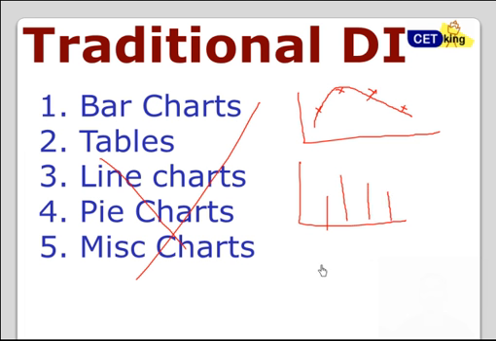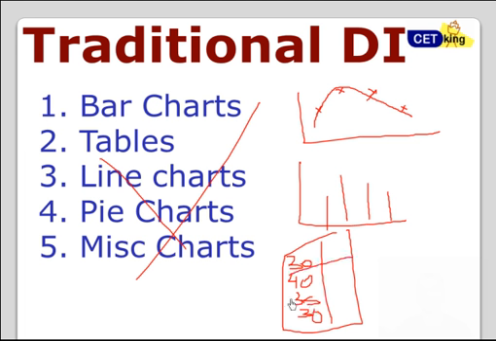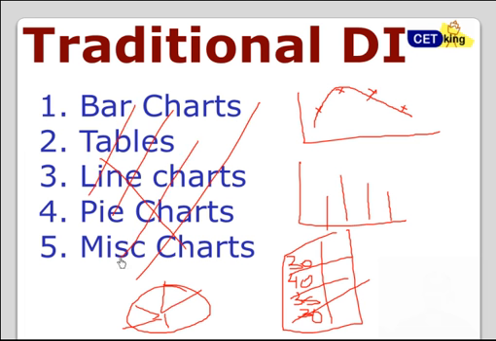If I write it in a tabular format, it becomes a table. If I write it as a pie chart, the same data can be represented in various formats. So there's no need to make separate bar charts, line charts, tables. End of the day, it's the same thing.